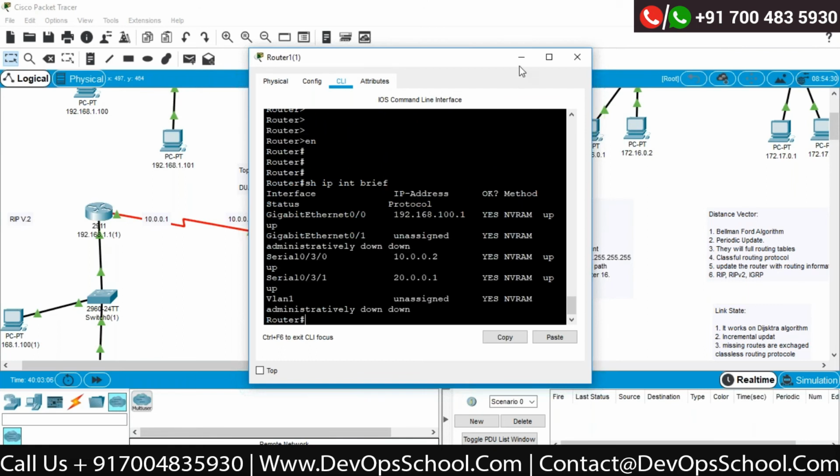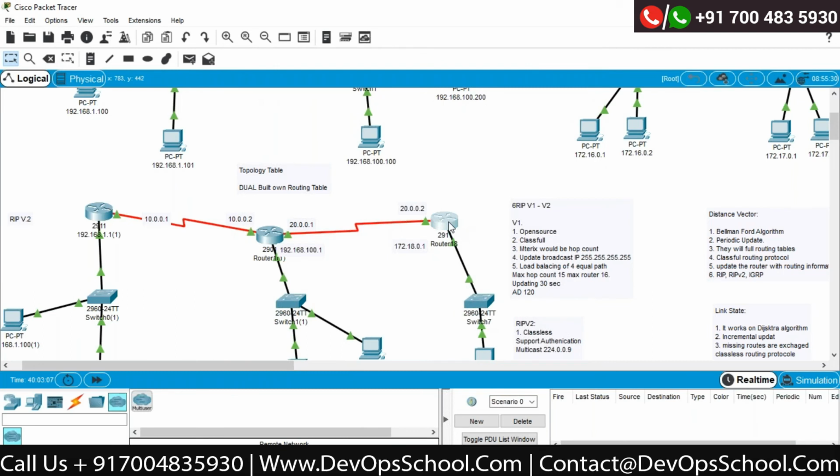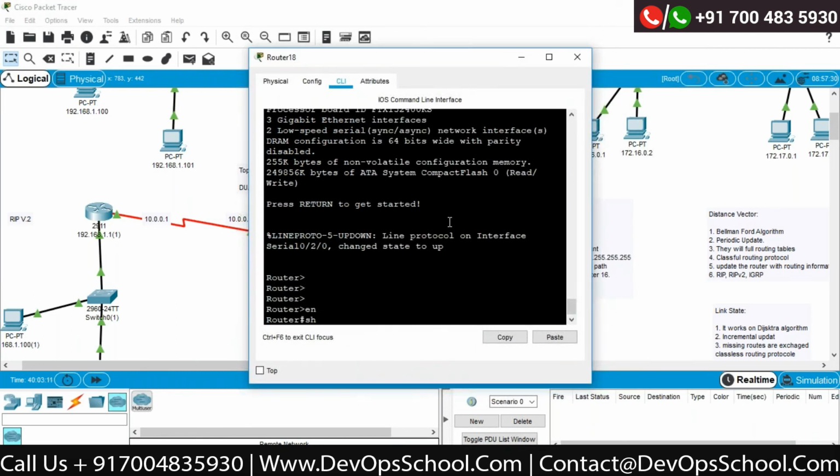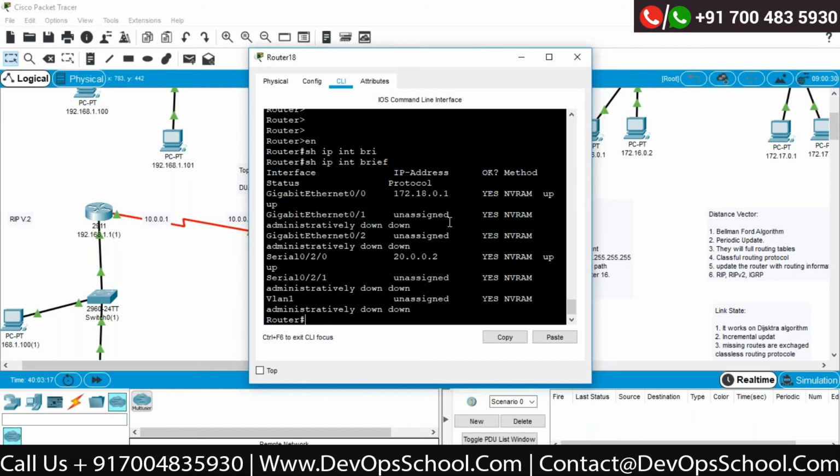Okay, this IP address is also intact, no problem. Enable, show ip interface brief. Okay, that's fine.